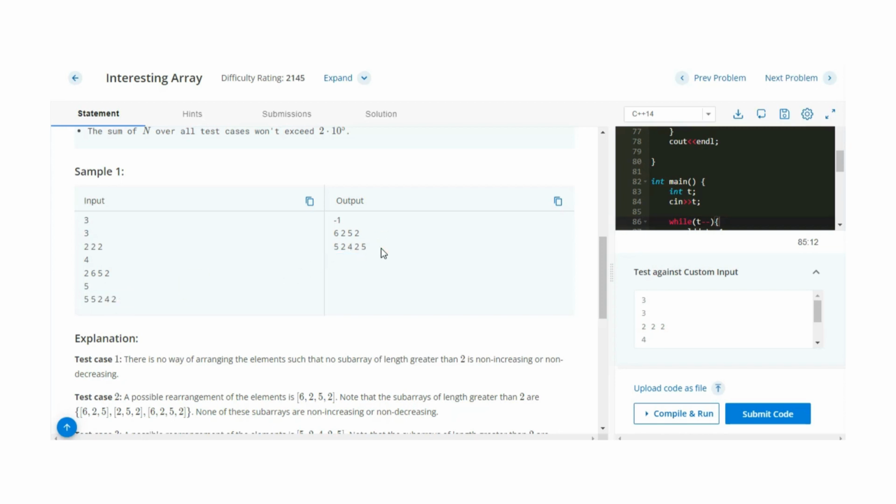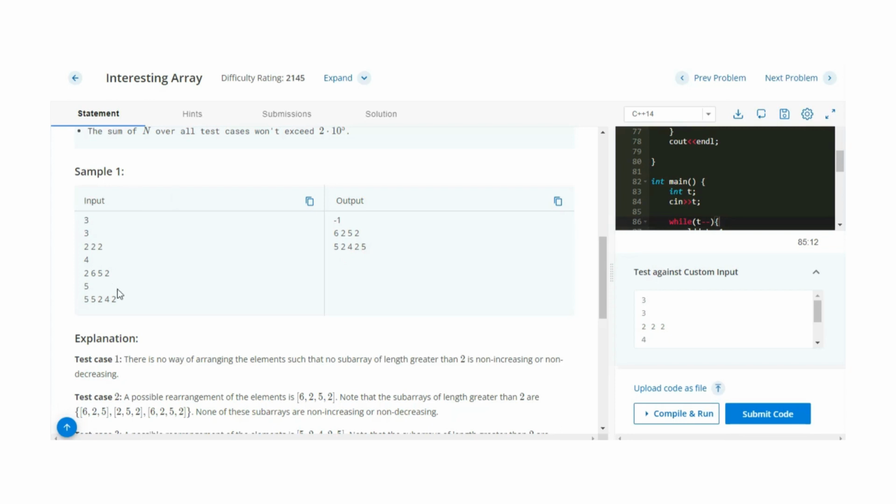This is a valid answer and an interesting array, because after 5 the element is 2, so from 5 to 2 it is decreasing, but after 2 it is 4, so it is increasing, and from 4 the element is 2, so it is decreasing, and from 2 it is 5, so it is increasing. It is not strictly increasing and not strictly decreasing. That's why it is a valid and interesting array.